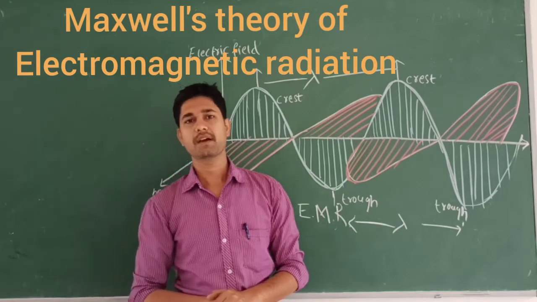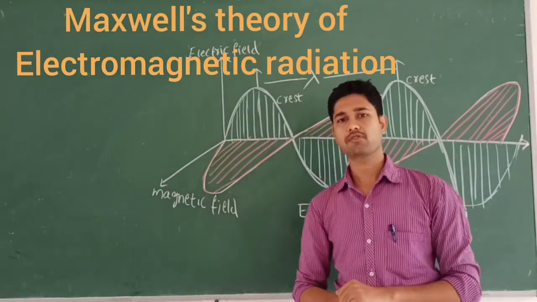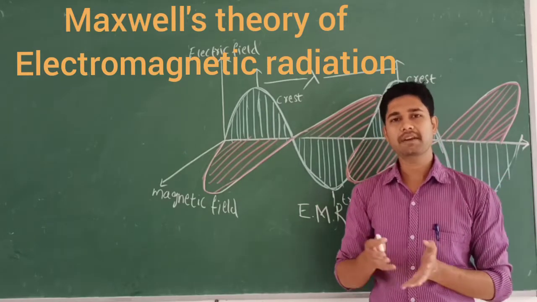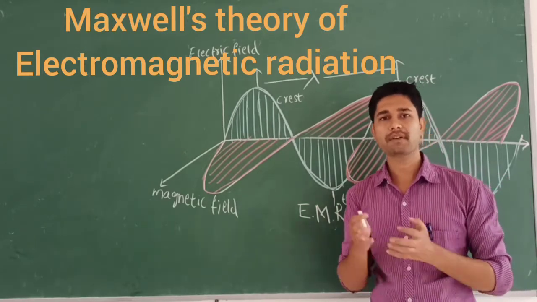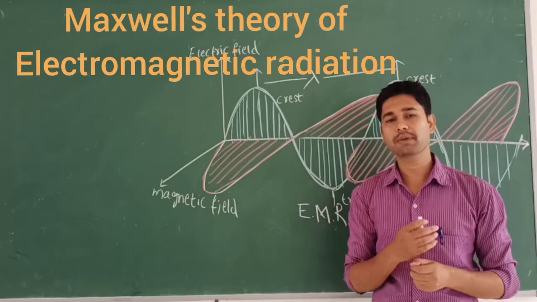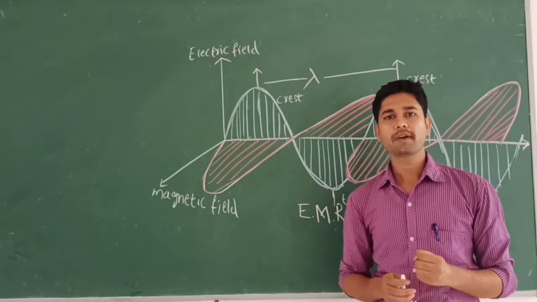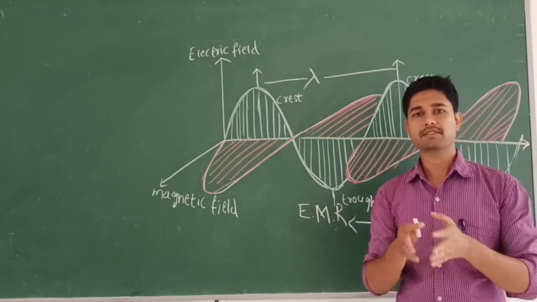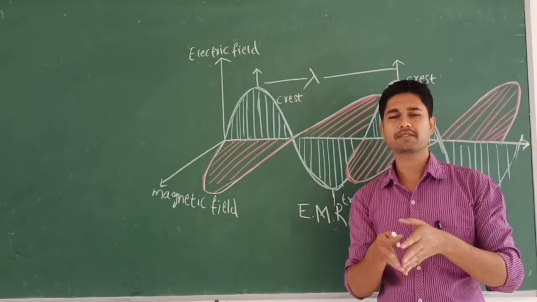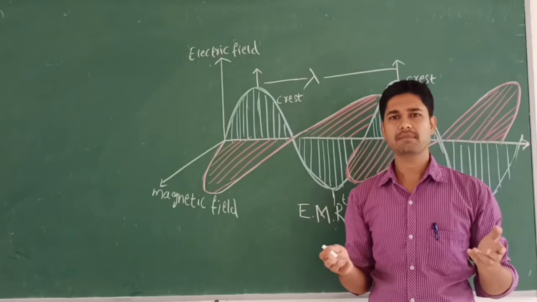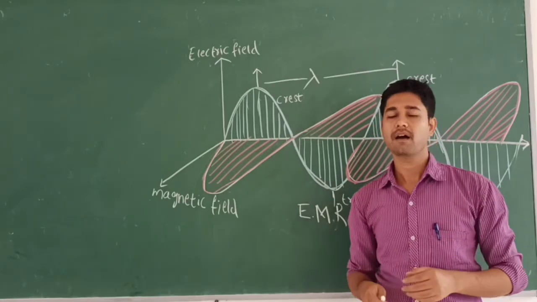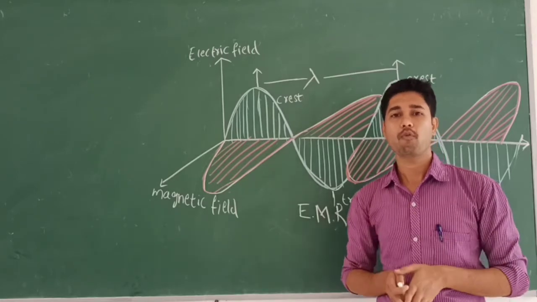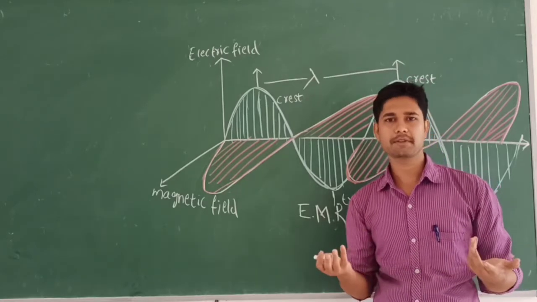Let us think about the definition of electromagnetic radiation. It can be defined as a form of energy that is produced by the movement of electrically charged particles and which can pass through any medium, or through matter. Matter means solid, liquid or gases, and sometimes it can also travel through a vacuum. Vacuum means an empty space.